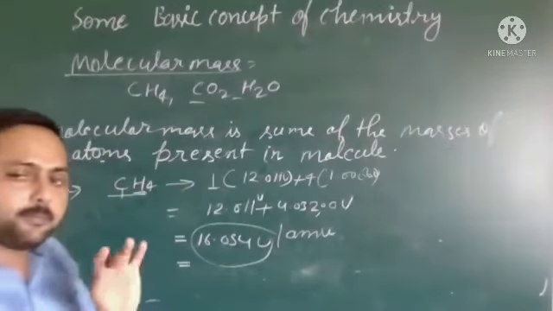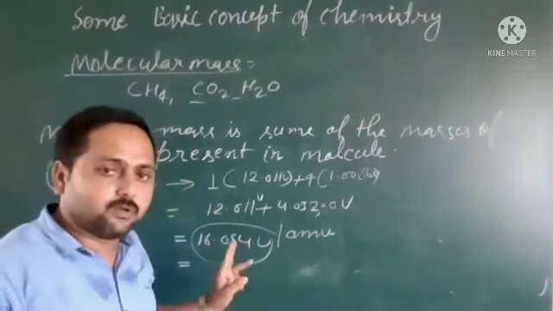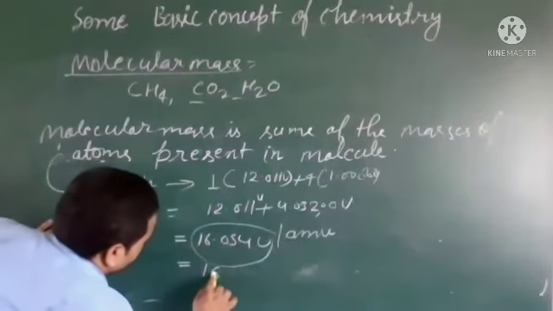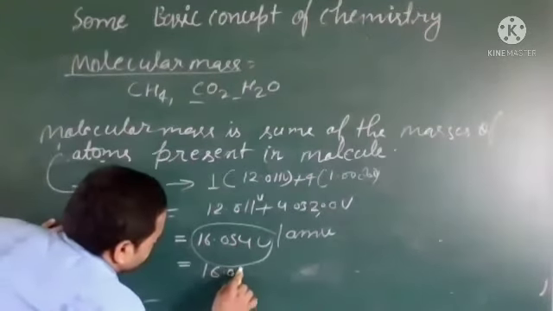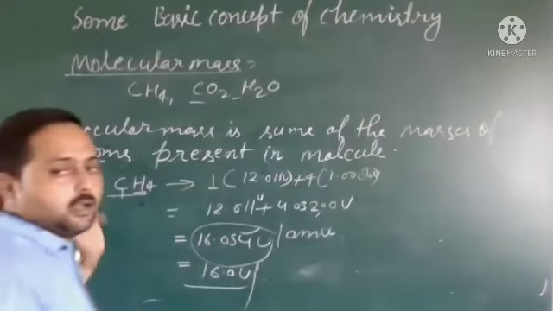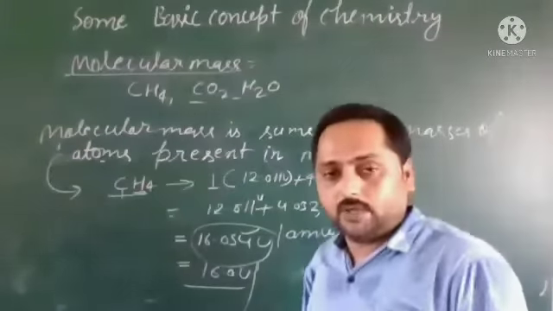If we write it in scientific notation, what will the value be? You have studied scientific notation. So we can write about 16, because it will be lesser than that, so we will not proceed further. So this we have calculated.